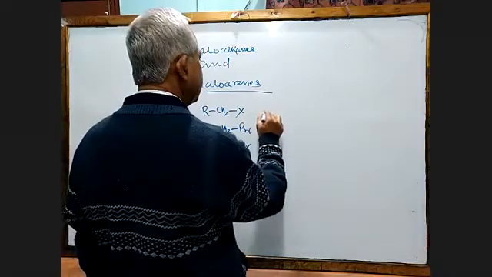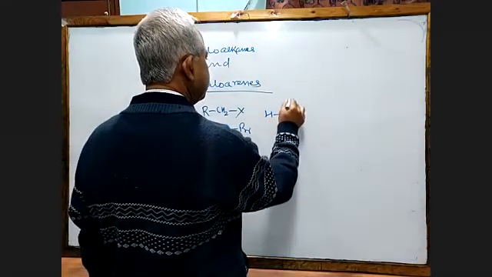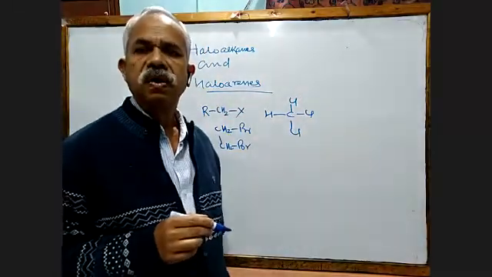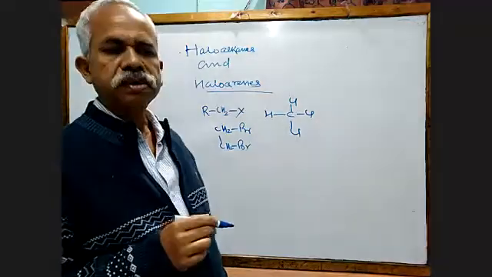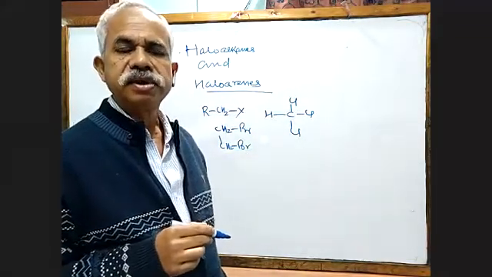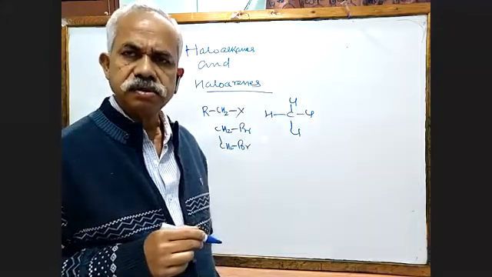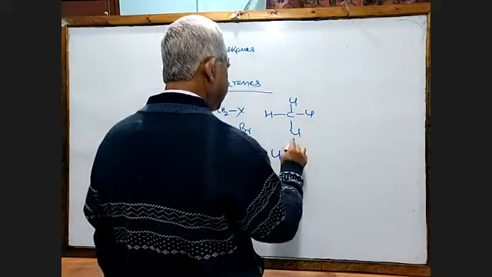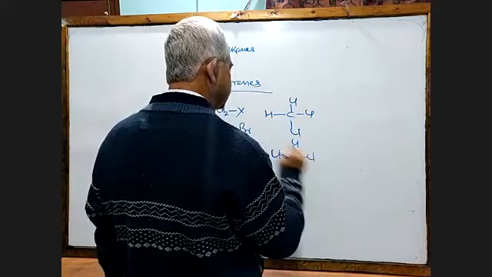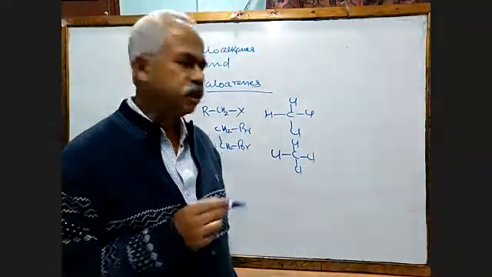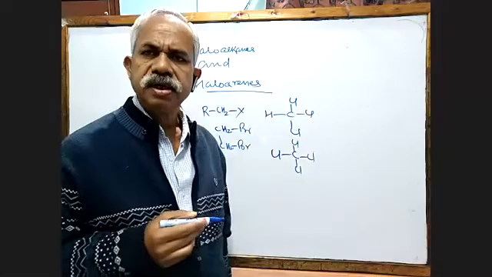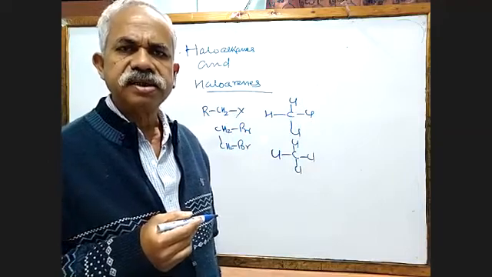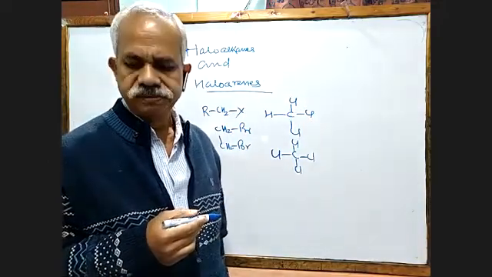Similarly, you can have more than that also. A compound which is very popular, you know the name of this compound. This is called trichloromethane, or commercially known as chloroform. Chloroform was earlier widely used as an anesthetic. These days we are not using it because of its toxic effect. And you also know that here all the hydrogens of the methane are substituted with chlorine. Carbon tetrachloride is a very important solvent, but these days its use is highly restricted because it is found to be carcinogenic.